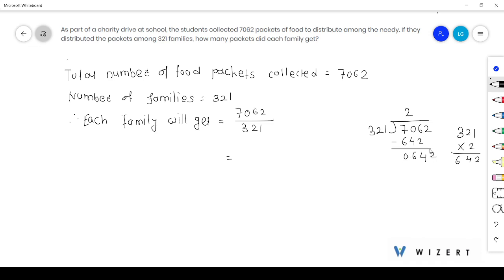Move this 2 down. And as we see here, 321 into 2 is 642. So it is 22. Hence, each family will get 22 food packets.